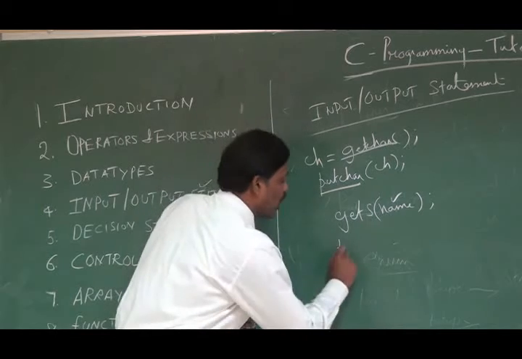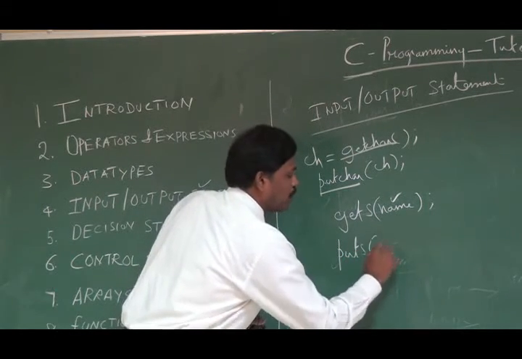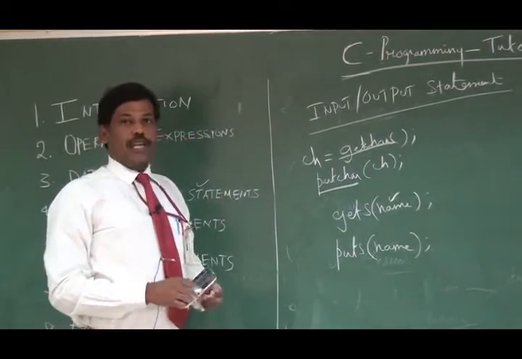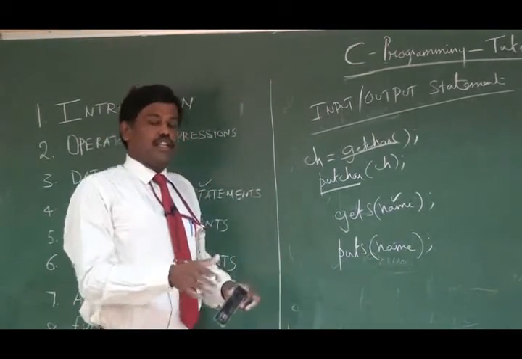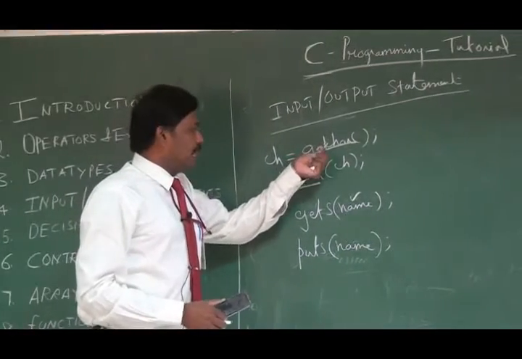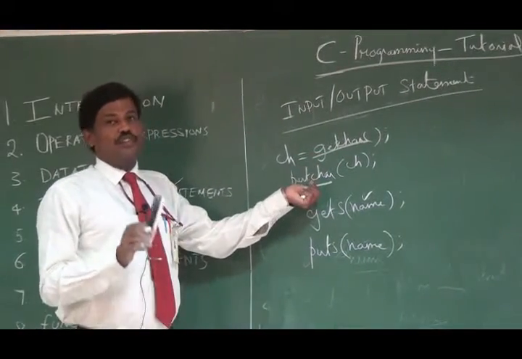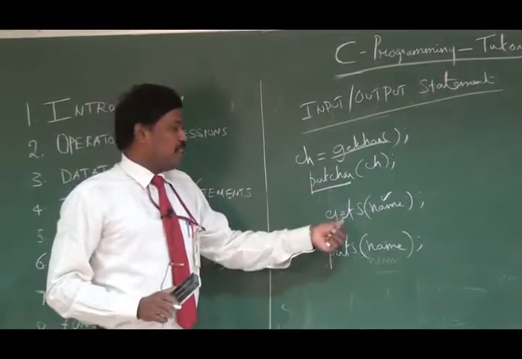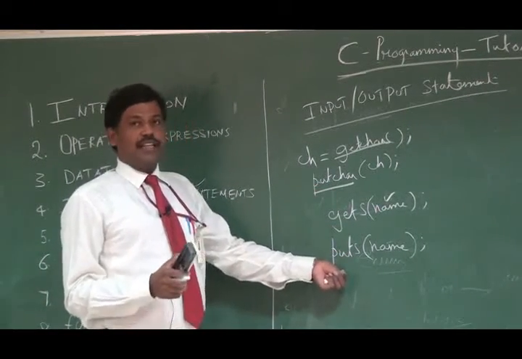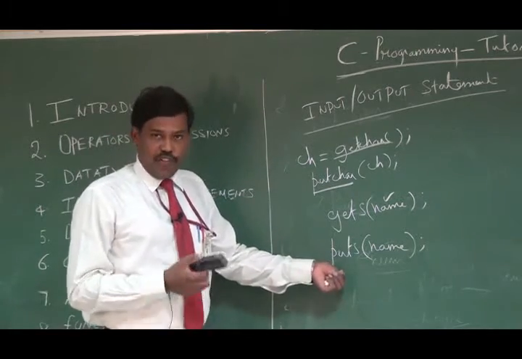Similarly, if you want to print that Ramkumar which is stored in name, give puts name, which will print that string on the screen. Okay, so getchar and putchar are used only for handling single characters. This gets and puts are used for getting a string as input, that is, a collection of characters.